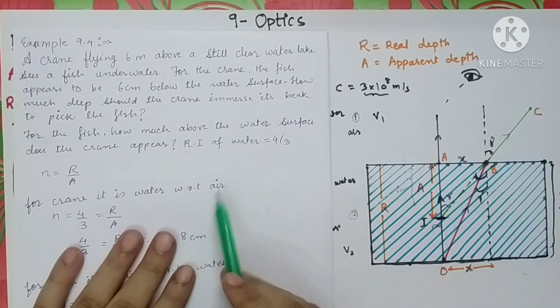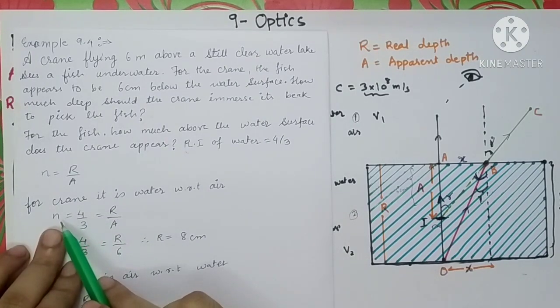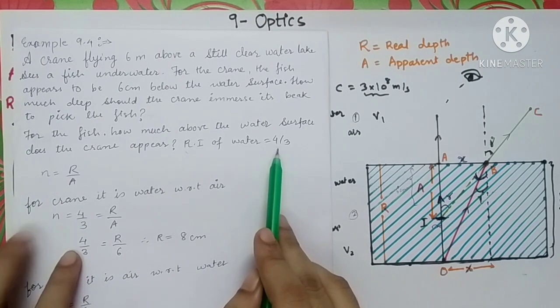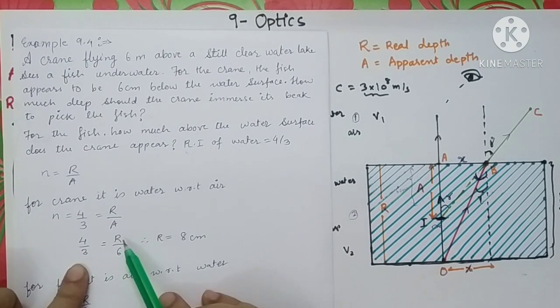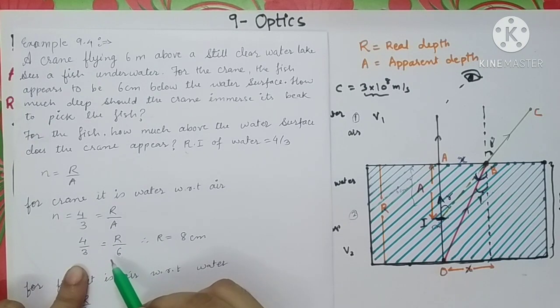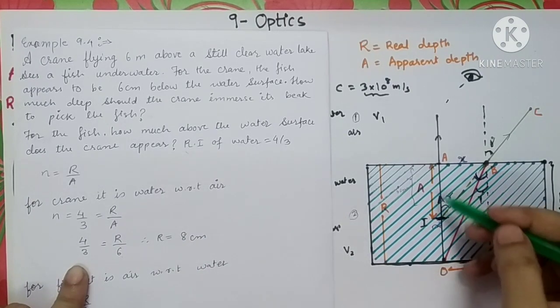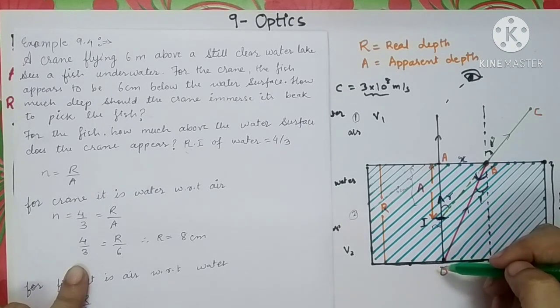Here we have written the formula for the refractive index, R upon A. The refractive index is mentioned in the question, N is 4/3. The real depth of the fish is not known to us, so we'll have to find it out. The apparent depth is given, the fish appears at 6 centimeter, so A is 6 centimeter. We have substituted over here. By cross multiplying these two quantities, we get R equal to 8 centimeter. So the actual depth of the fish is 8 centimeter.